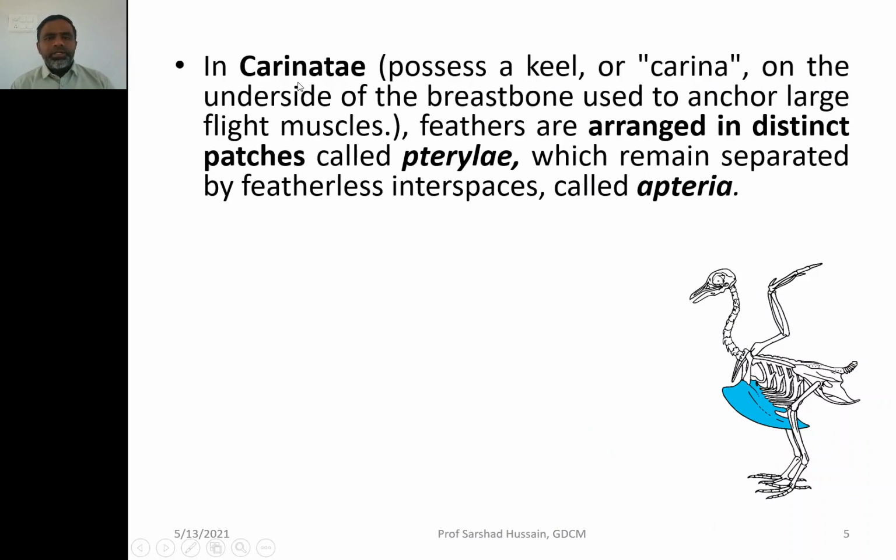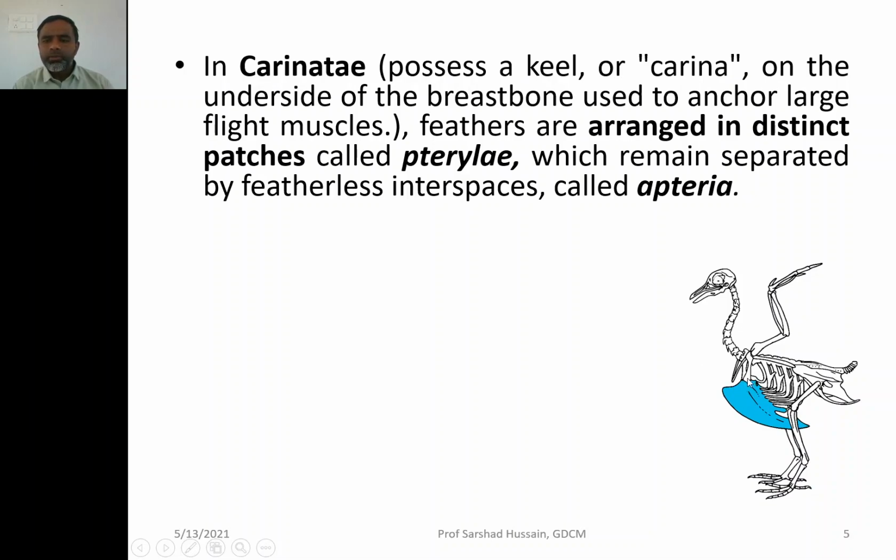The Carinatae are those birds which have the keel, or carina, this portion. It is basically on the lower side of the breastbone. This area is developed in order to provide a good surface for the flight muscles, which in turn help in the flight of the birds.